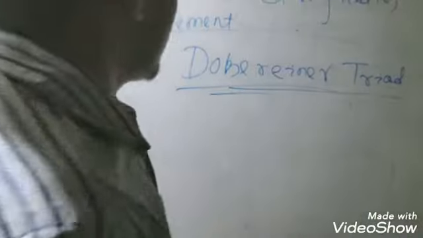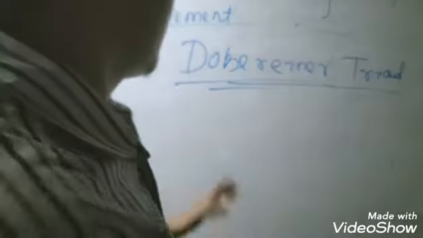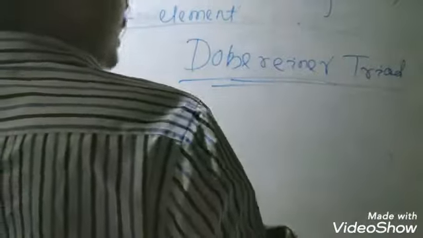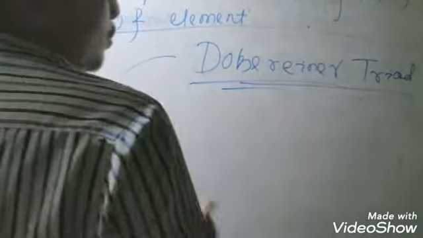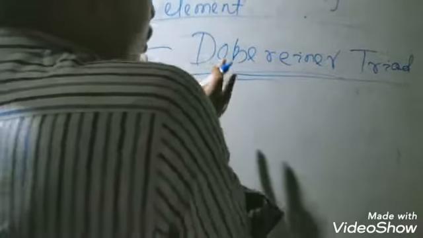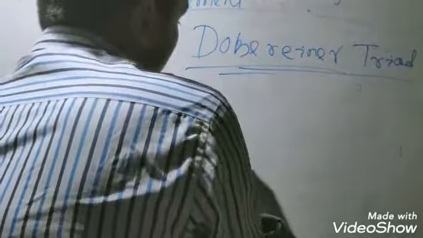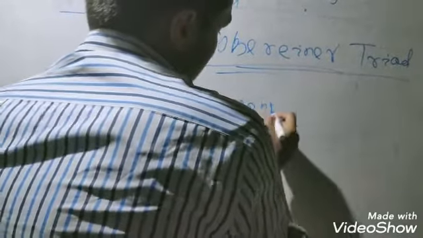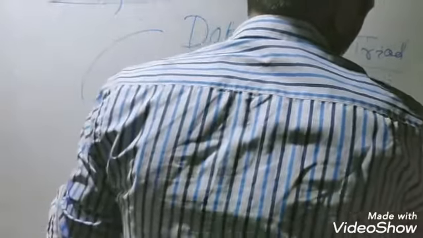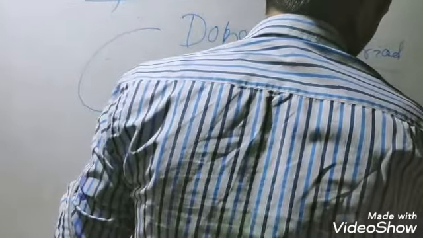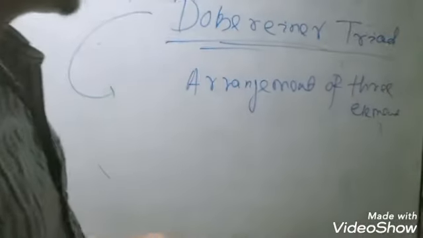So what is the Dobereiner triad, and what is the theory behind it? The Dobereiner triad theory states the arrangement of only three elements. Dobereiner took only three elements for periodic classification.